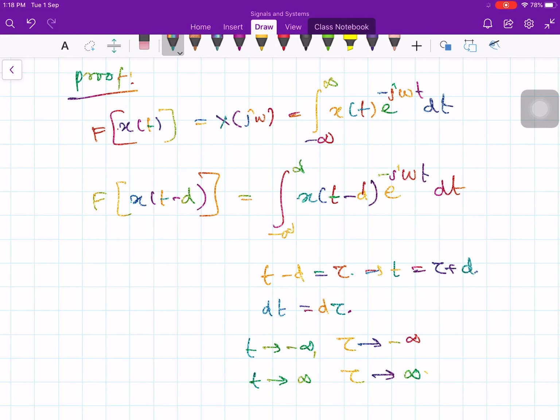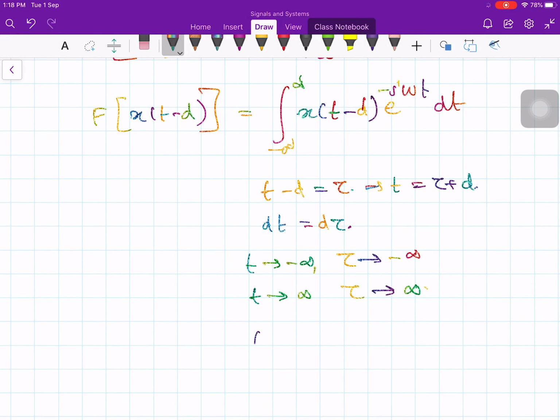Substitute all these values in the above integration. So x of t minus d becomes x of tau, e to the minus j omega, the t becomes tau plus d, then dt becomes d tau, and the limit is from minus infinity to plus infinity.